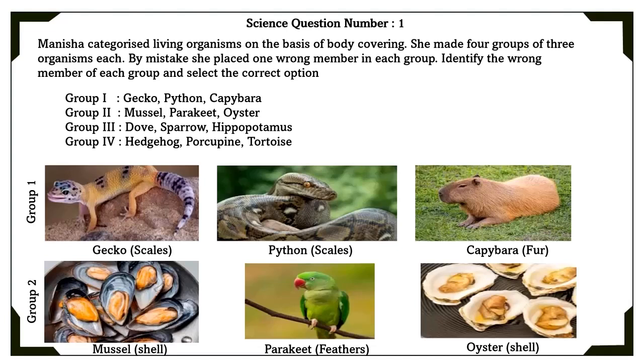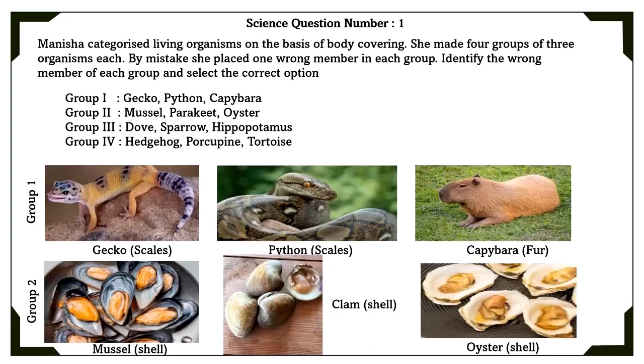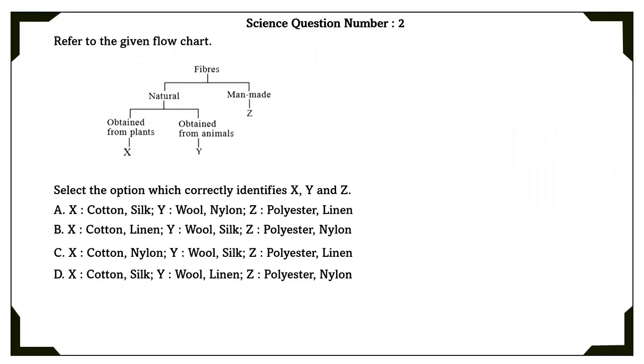We can exchange the parakeet, which has feathers, with clam that has shell in group 2 to make all the 3 animals with shell. So the D option is the correct option. Parakeet of group 2 should be placed with clam. Science question number 2. Refer to the given flowchart.